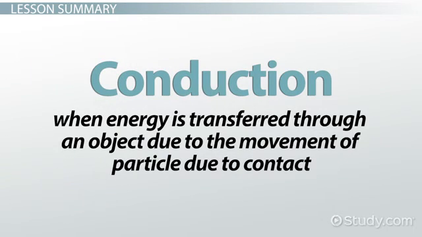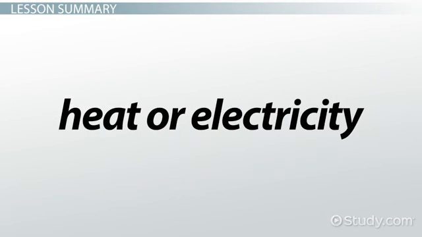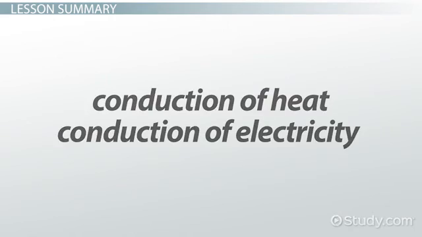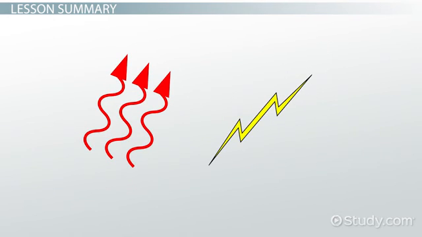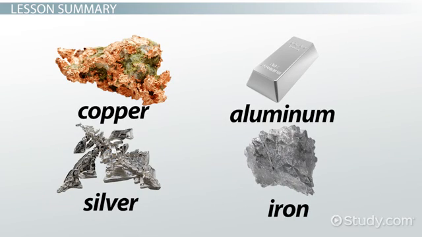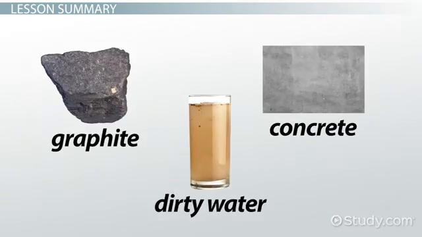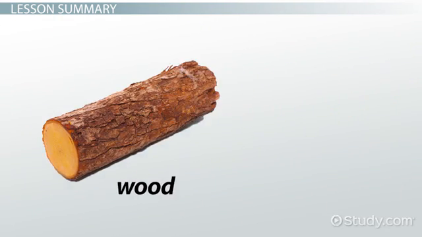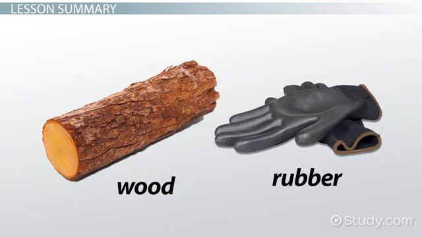Conduction occurs when energy is transferred through an object due to the movement of particles due to contact. The energy that is transferred is in the form of heat or electricity, so the two types of conduction that we discussed are conduction of heat and conduction of electricity. There are materials that conduct heat and electricity efficiently, mostly metals such as copper, aluminum, silver, and iron. Some nonmetals, such as graphite, concrete, and dirty water, also serve as conductors, but they're not as efficient as metals. The degree of conductivity is different among varying materials. Some materials, such as wood and rubber, are very poor conductors.